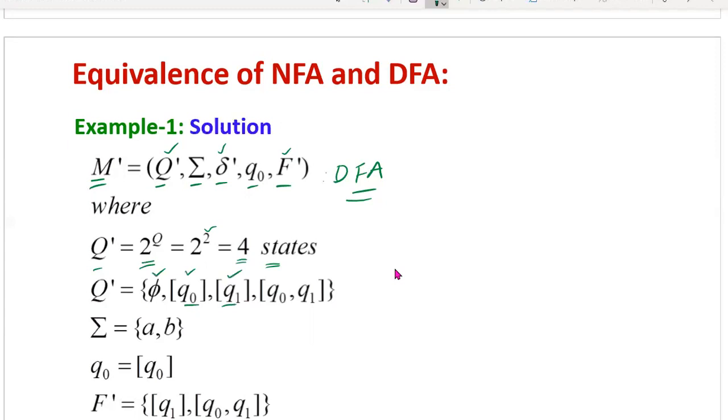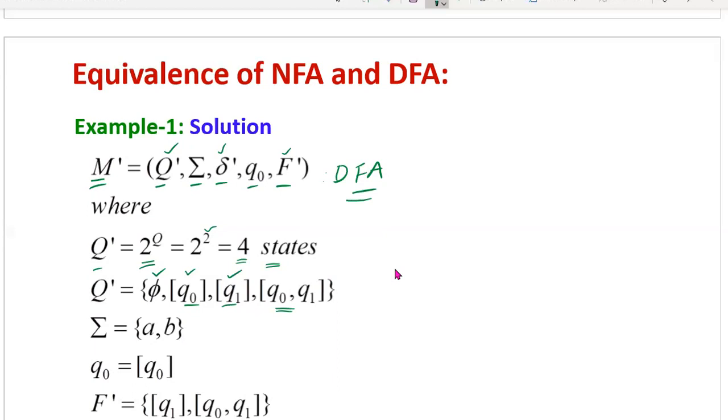Then the combination of the two states, Q0, Q1. Don't take Q1, Q0 as another new state. Either Q0, Q1 or Q1, Q0, both will be the same. For the equivalence of states, no need to consider the order. In any order, only once we have to take, reverse or forward, any one. With normal convention, we will take the forward method: first state followed by second state, in that order. But don't take the reverse as another new state.